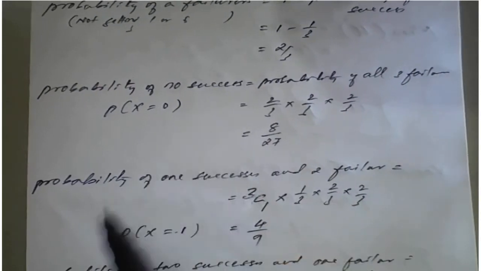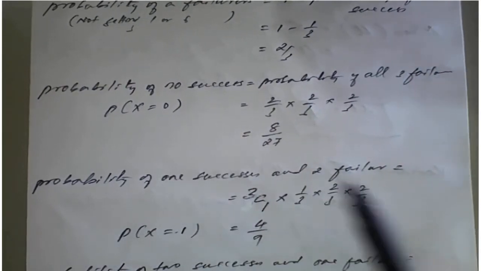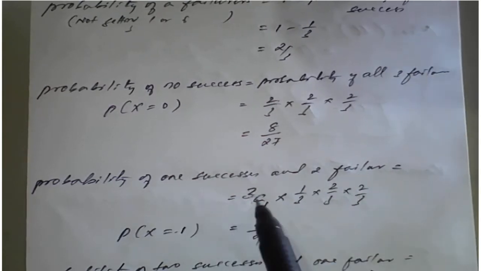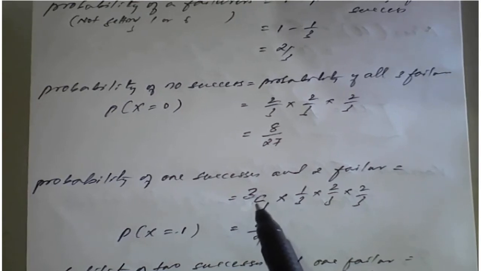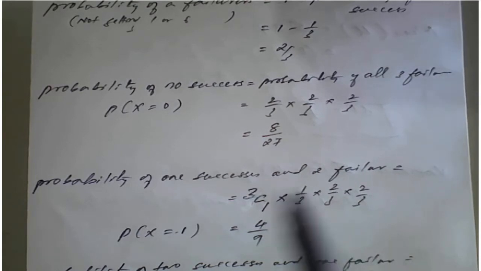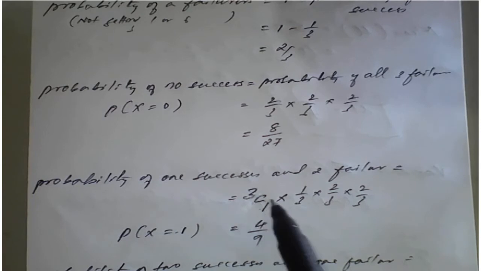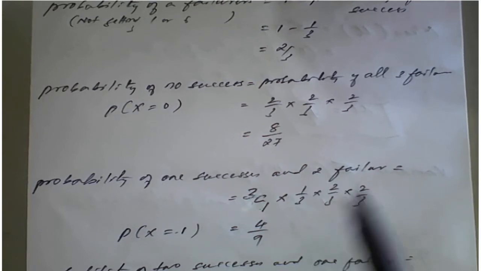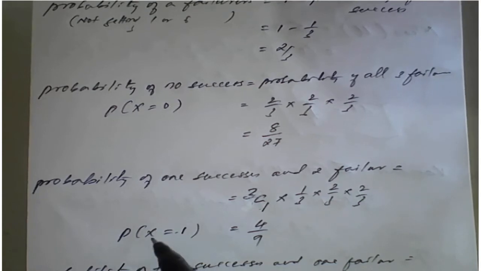Now we have seen the probability of success. Now the probability of 1 success and 2 failures. Out of 3, 1 is success and 2 are failures. That means out of 3, we have tried a combination 3C1, in which 1 is success and 2 are failures. So 3C1 times 1 by 3 is a success, and 2 by 3 means these are the 2 failure cases. So for 1 success, P of x equals 1 is nothing but 4 upon 9.